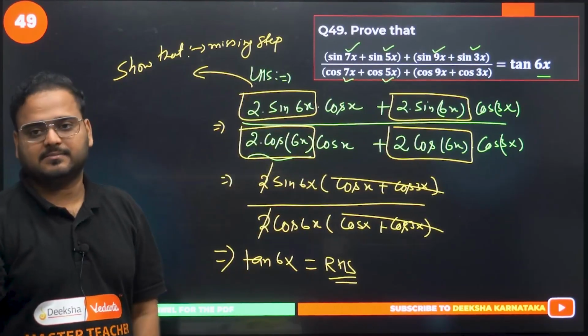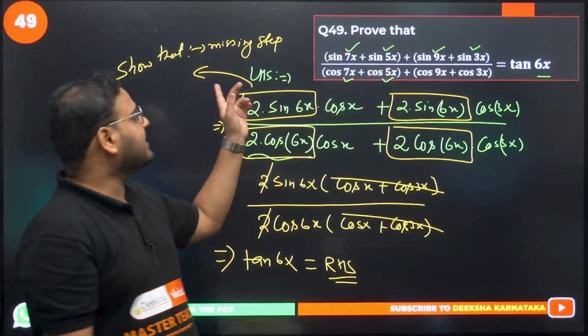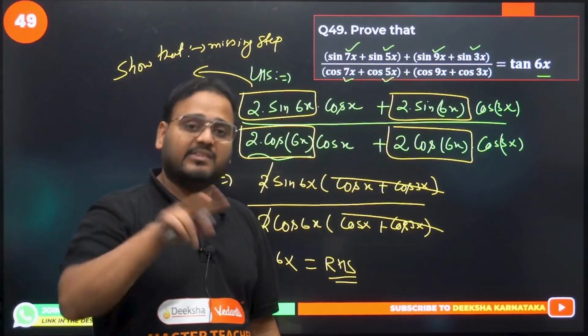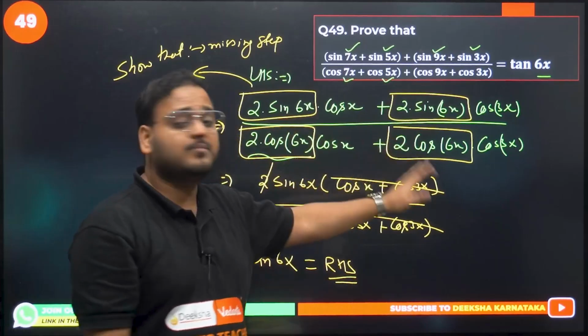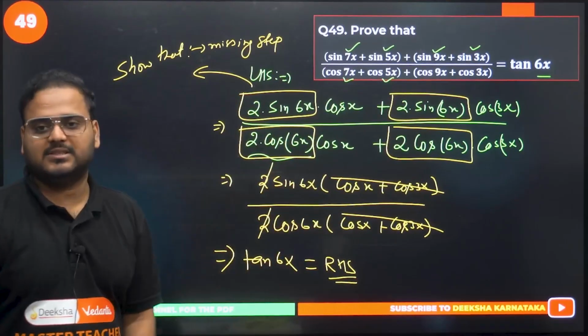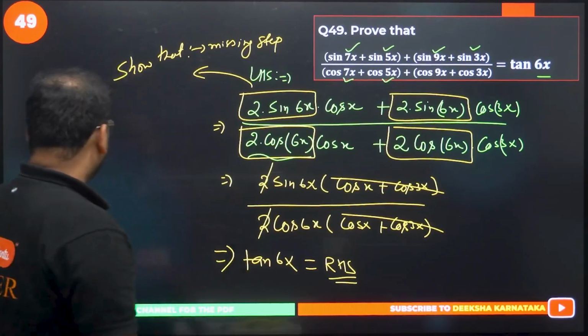That makes sense. Getting my point? Please write 2 sin of (7x plus 5x)/2 cos of (7x minus 5x)/2, and the same for all the terms. Then your second step will continue, second step, third step, fourth step. That's it. Question number 49 is done. I hope you had fun.